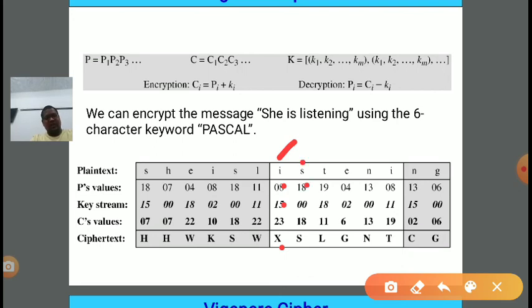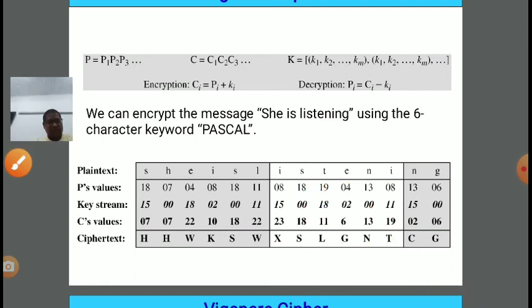Similarly next is S. For S, 18 plus 0 is 18. 18 mod 26 is 18, and the corresponding alphabet is S. Next P3 will be 19 and K3 will be 18. 19 plus 18 is 37. 37 mod 26, the remainder is 11, and the corresponding alphabet will be L. Similarly 4 plus 2 is 6, and 6 corresponds to G. 13 plus 0 is 13, the corresponding alphabet is N. 8 plus 11 is 19, and 19 corresponds to T. So the next bunch of ciphertext will be C1 is X, C2 is S, C3 is L, C4 is G, C5 is N, and C6 is T.